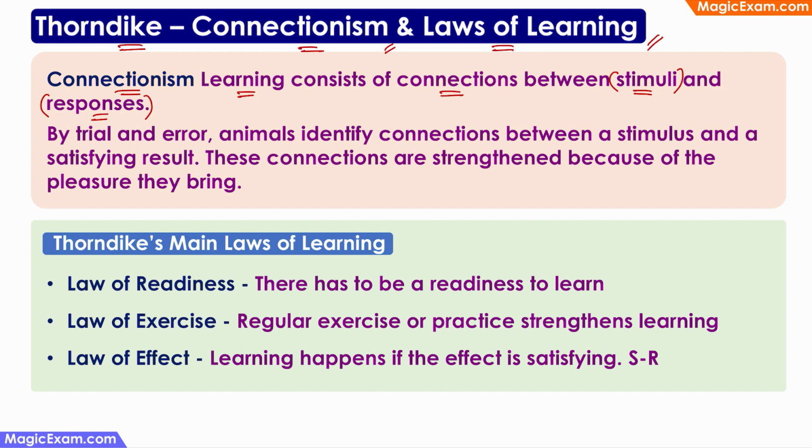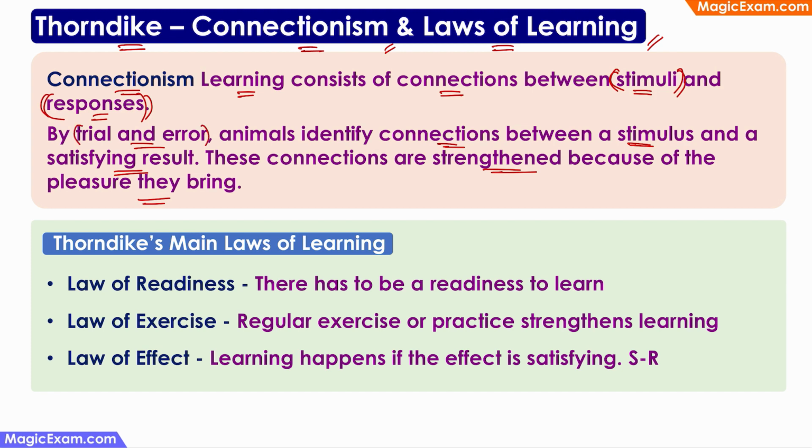The first time that I ate ice cream, I realized that ice cream gives me pleasure. So I learned the connection between the stimuli and the response or the pleasure that I get. So again, learning happened. By trial and error, animals identify connections between a stimulus and a satisfying result. These connections are strengthened because of the pleasure they bring. So the first time that I ate ice cream, it gave me pleasure. So I discovered that by trial and error.